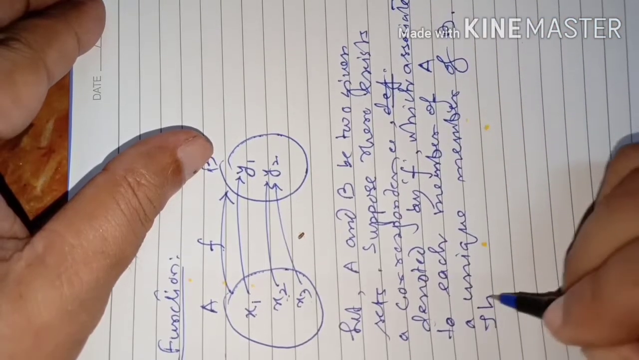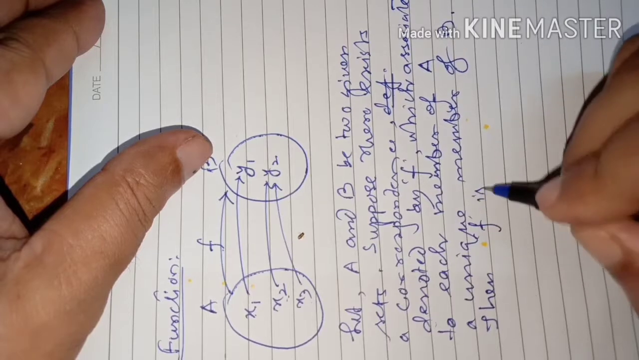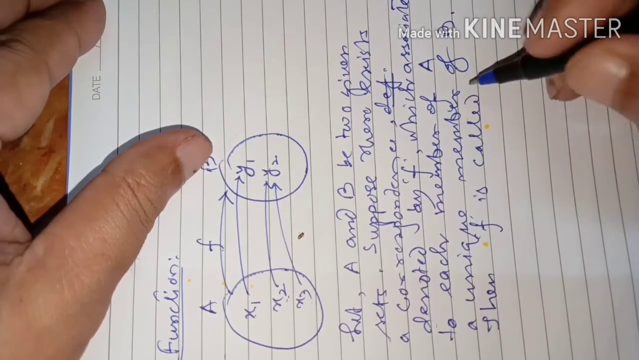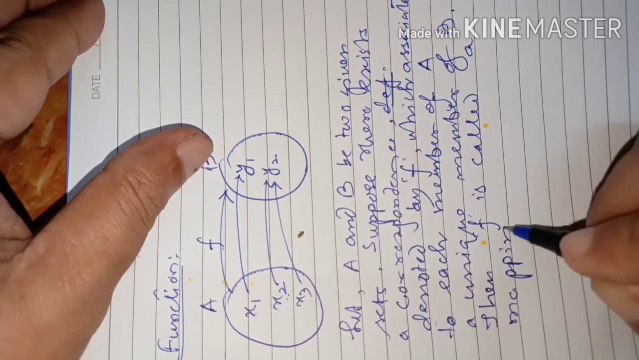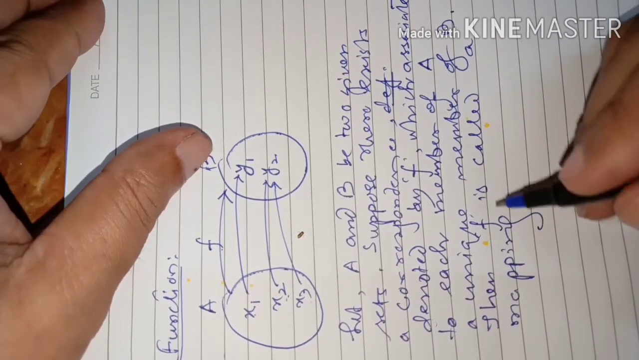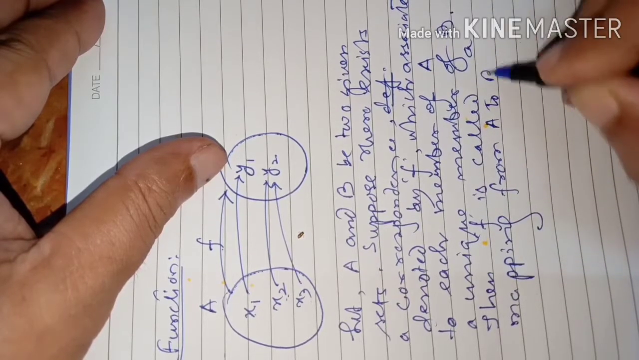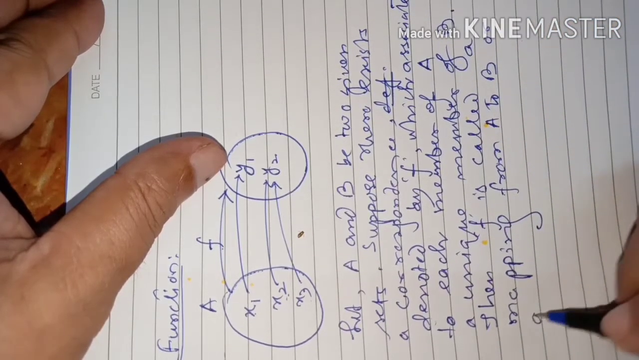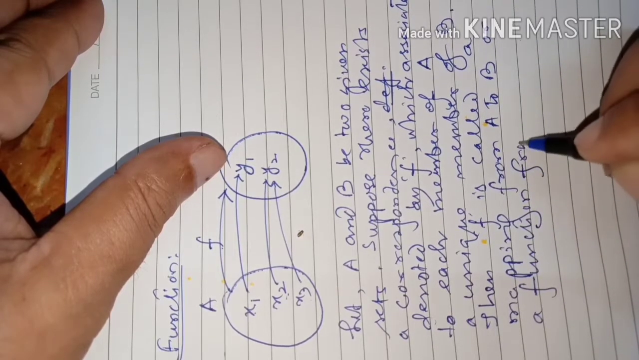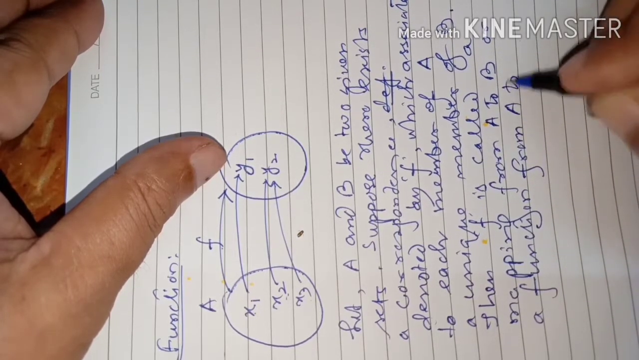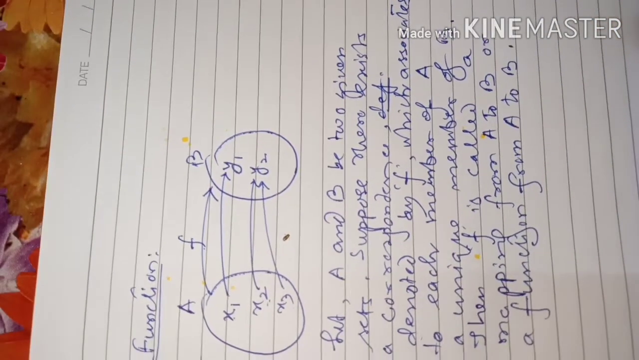Then F is called a mapping, or mapping from A to B, or a function from A to B. Okay, so that is the definition of a function.